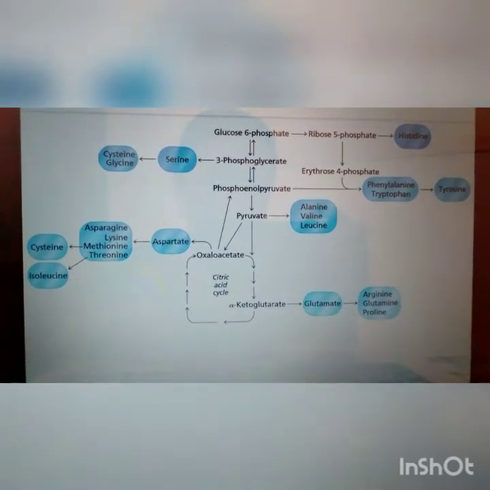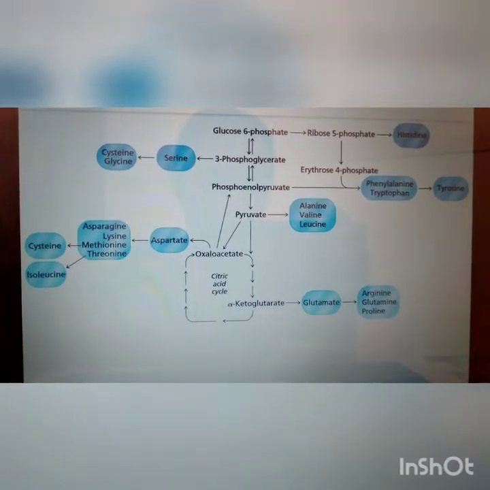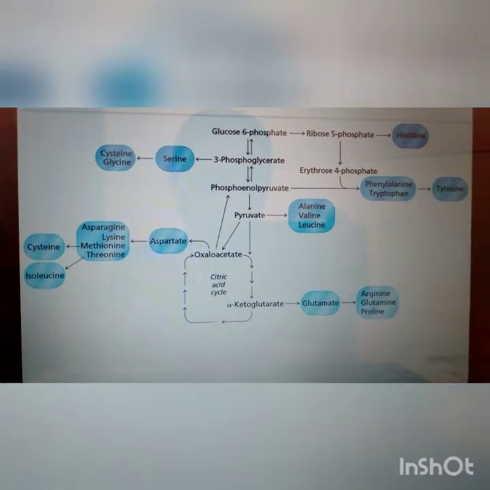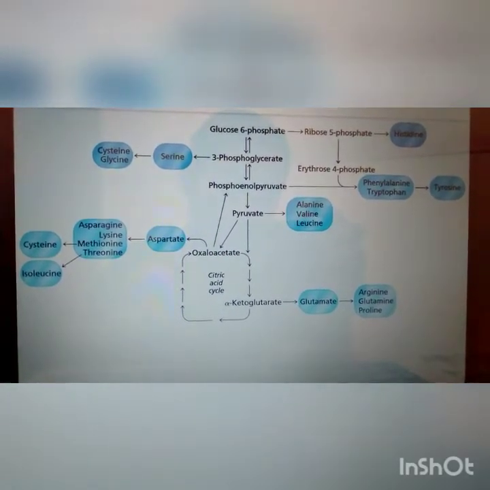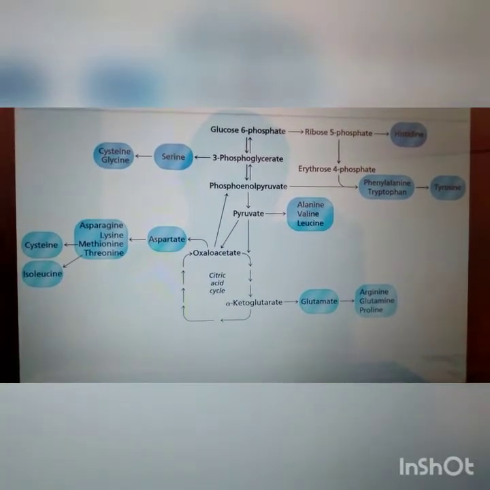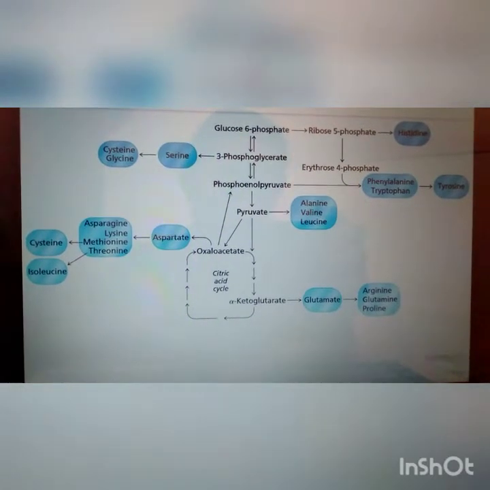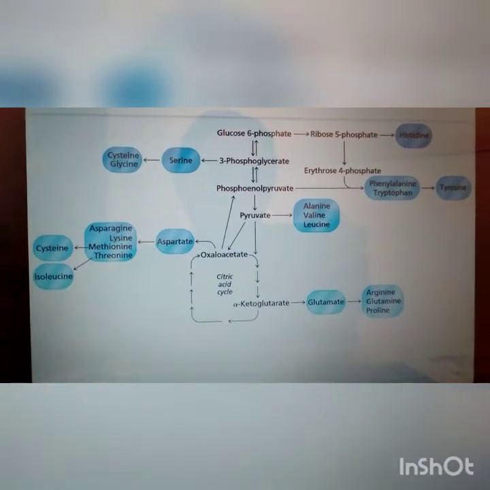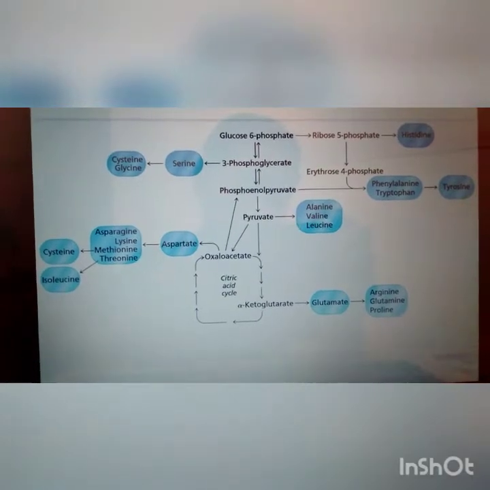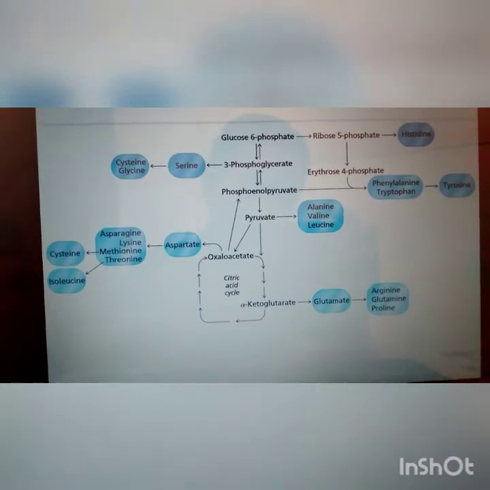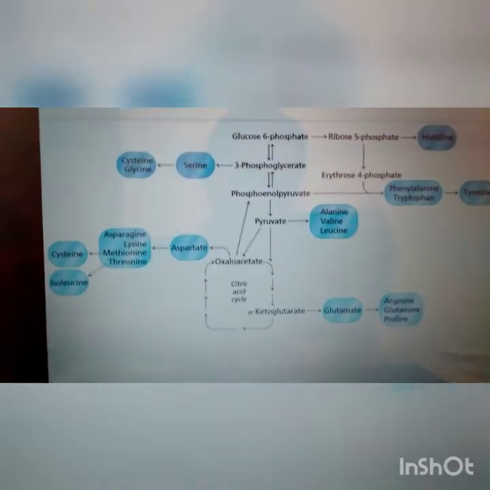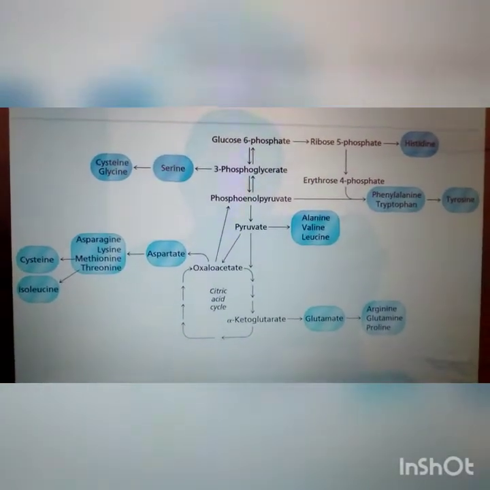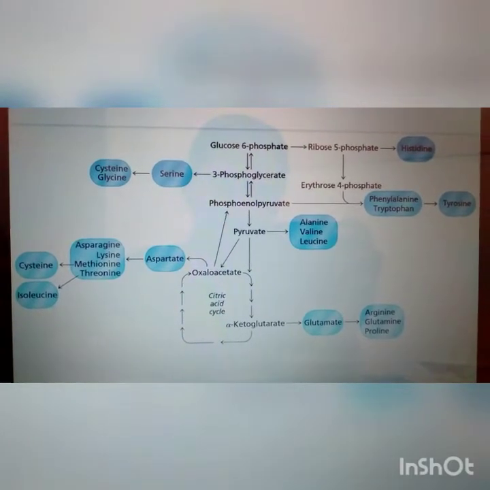These 3 amino acids are derived from the glycolytic or gluconeogenic intermediate 3-phosphoglycerate. Serine is synthesized from 3-phosphoglycerate in 3 steps. The amino acid histidine comes from glucose 6-phosphate as the precursor, which can change to ribose 5-phosphate.